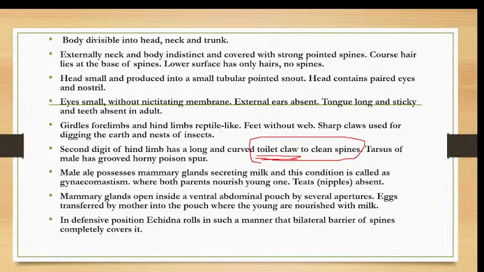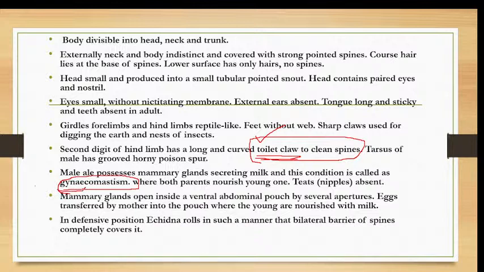Then other peculiarities. Another point which has to be noted is gynecomastism. That is, the male possesses mammary glands. Both the males and the females possess mammary glands. In mammals, the presence of mammary glands is usually a character of the females, but in these egg-laying mammals, the males also have functional mammary glands which secrete milk. So the males also nourish the babies, and this is known as gynecomastism.